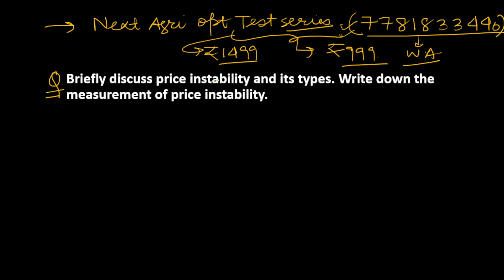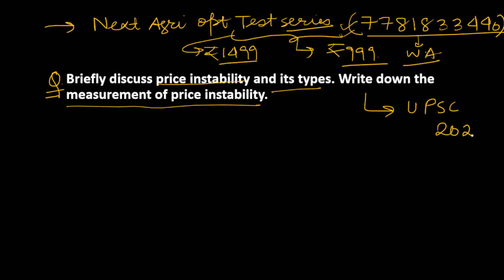Now let's focus on the answer. Today's question is: briefly discuss price instability and its types, and write down the measurement of price instability. The question is simply asking about price instability, what its types are, and the second part asks about the measurement of price instability. This question was asked in this year's UPSC, that is the UPSC 2024 agriculture optional paper. So we will see how we can approach this answer.